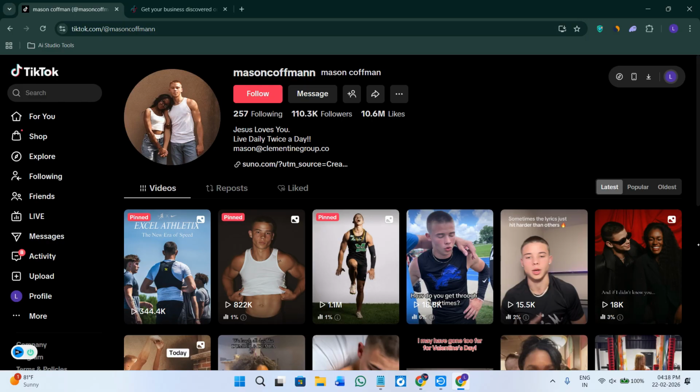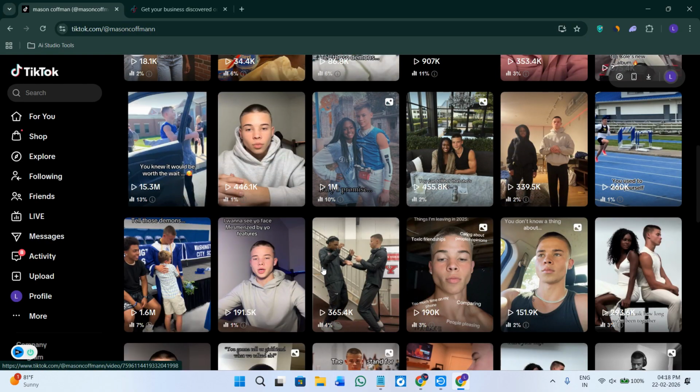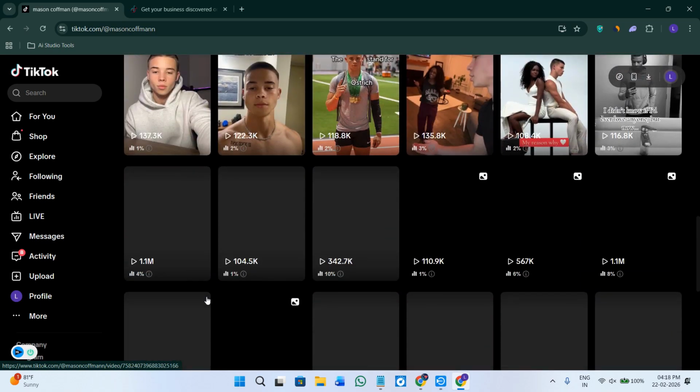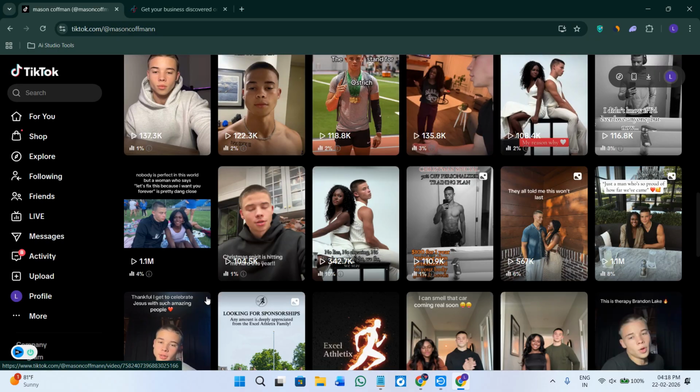So the next thing that you need to keep in mind is to keep the idea of the video simple. You don't need complex scripts or productions. Duets, stitches, reactions, challenges, and shared story formats work extremely well here on TikTok. Easy concepts reduce the friction and increase the chance that both creators actually publish.